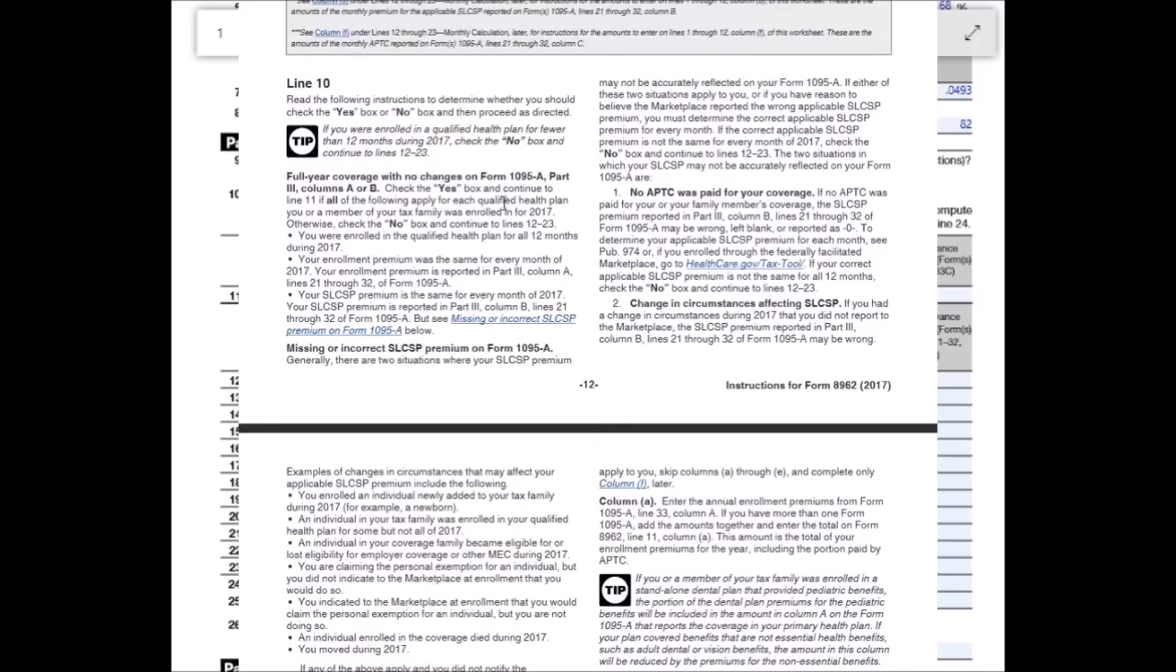All right, so back on the instruction sheet here for line 10, it says, read the following instructions to determine whether you should check yes or no. So starting off here, if you were enrolled in a qualified health plan for fewer than 12 months during 2017, check no and continue to lines 12 through 23. Full year coverage with no changes on Form 1095A, Part 3, columns A or B, then you can check yes. And at the beginning of this, I said that I'm doing an example where the person had the same coverage throughout the entire year. So that's going to allow us to click yes, but I'm going to go over to that form here.